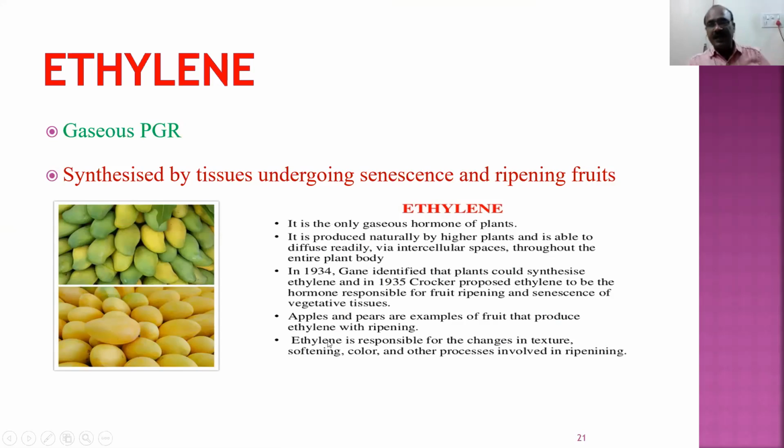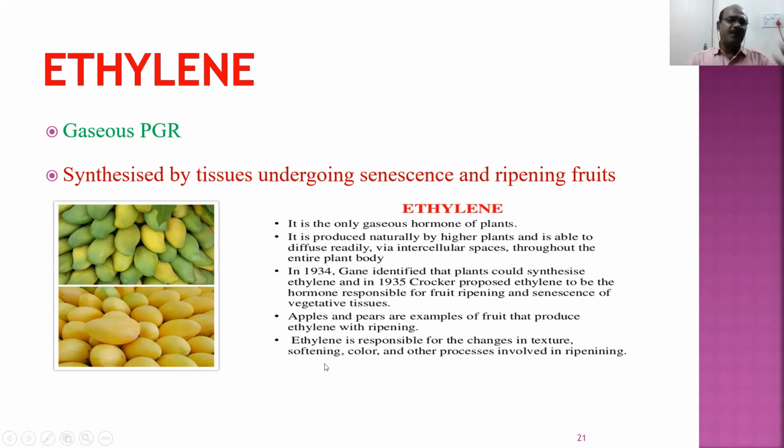It is the only gaseous hormone of the plants. All others are in liquid state. It is naturally produced by all higher plants. It is able to diffuse. Any gas is able to diffuse. Actually identified by Gane, Crocker, etc. All fruits will produce ethylene. All fruits, whether it is apple, mango, all types of fruits. Fruits produce the ethylene. Ethylene is responsible for the changes in texture, softening, color, and other processes involved in the ripening.